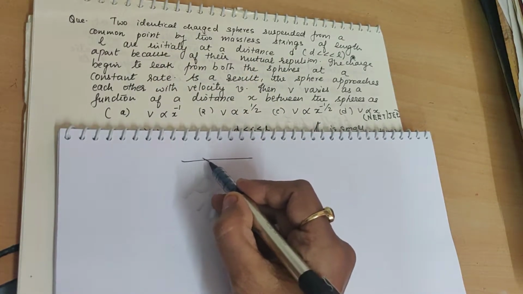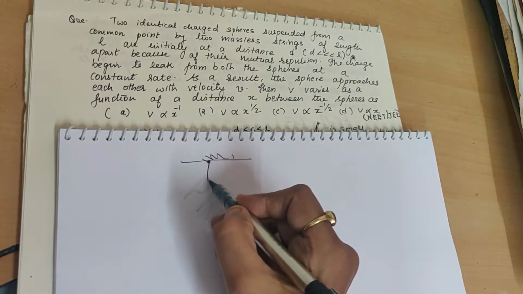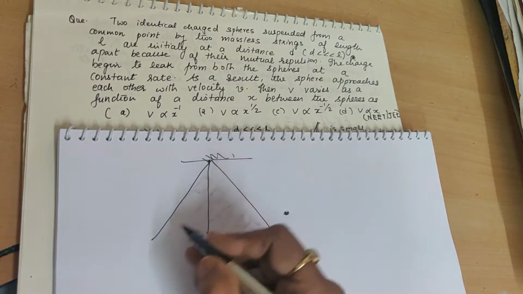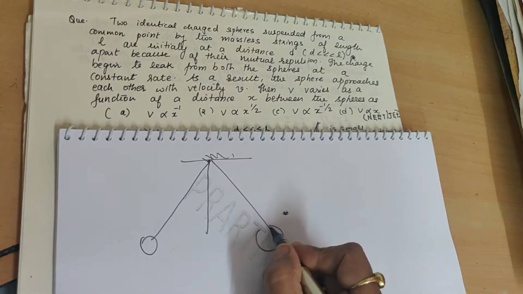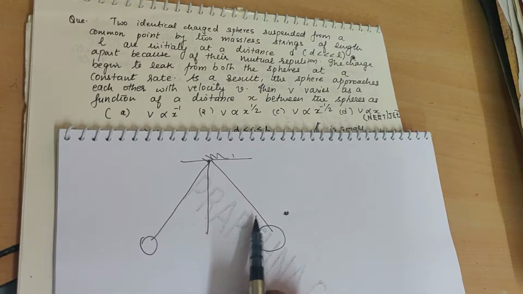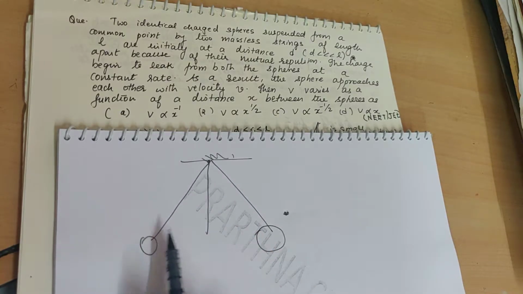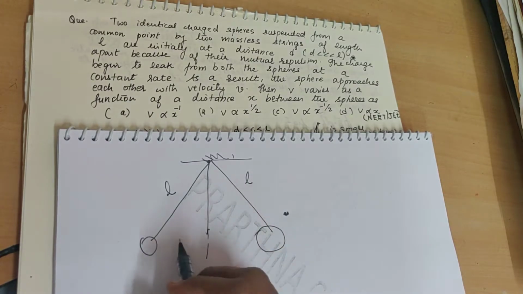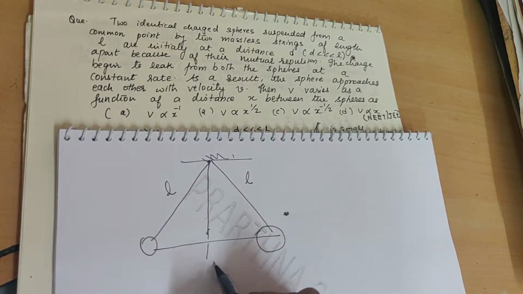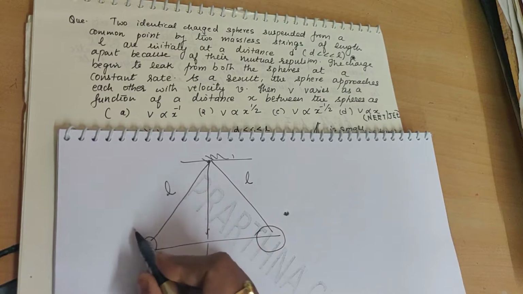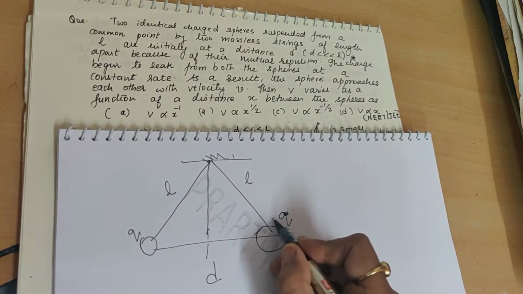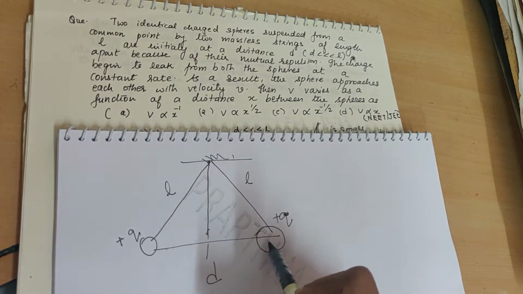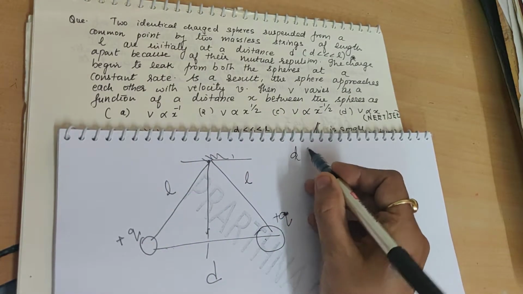Suppose this is the common point from which these two spheres are attached. They are suspended from this common point with string length L. Now they are initially at a distance d. The charge is the same, so I write plus q charge, initially at a distance d, where this distance is very small compared to L.